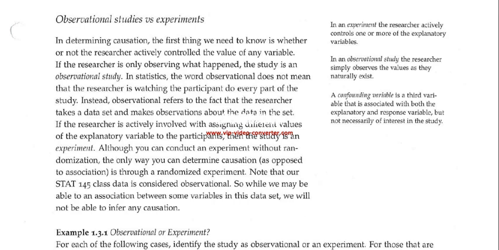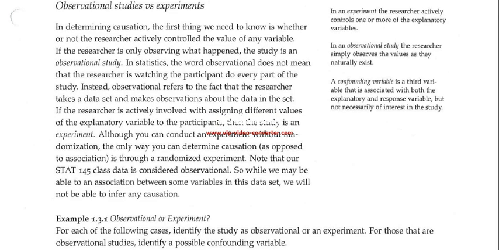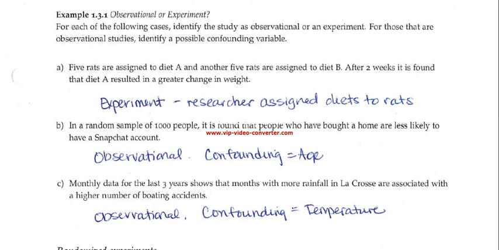So here are a few quick examples of just looking at, is it an experiment or observational study? If 5 rats are assigned to diet A and another 5 to diet B, and then they look at their weight change, that would be an experiment. The researcher is actually assigning the rats to the different treatments and seeing the effect that that has. So we would be able to get a cause-effect relationship there.